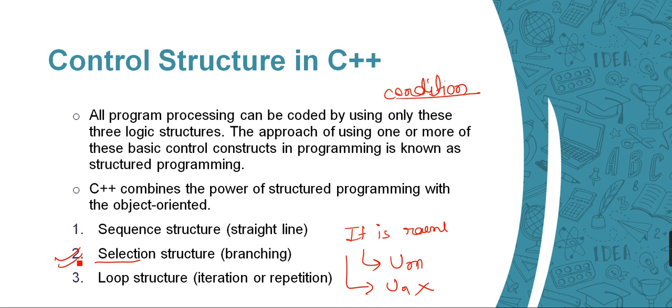This is the selection structure: if the condition is true, I perform some task, otherwise I perform some other task. The simplest form of selection structure is if else, and we already learned a simple program based on this.